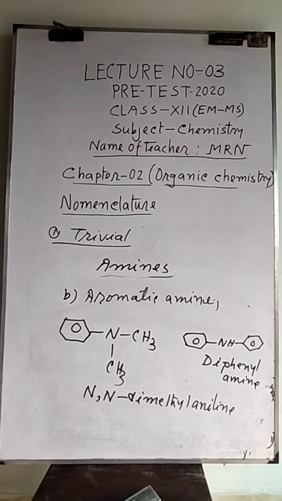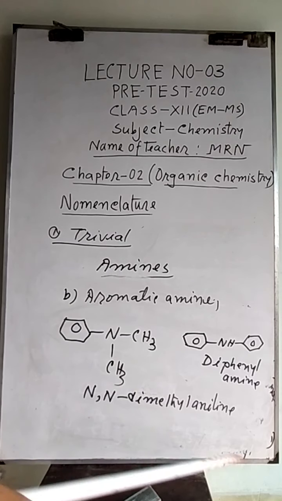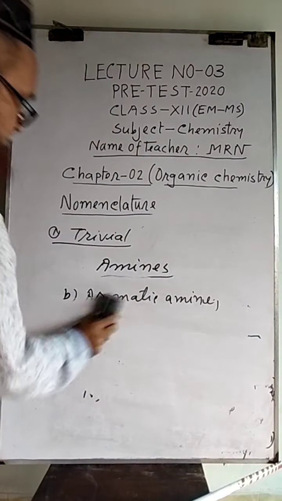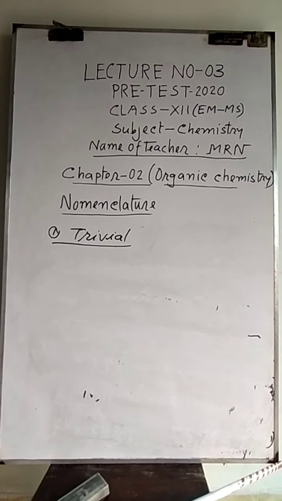That means this one is just aniline given twice. Now aromatic amines are given in this way. But when more compounds are present with different branches, the trivial system cannot give the name of them. Next one,